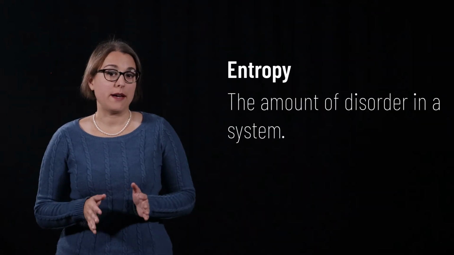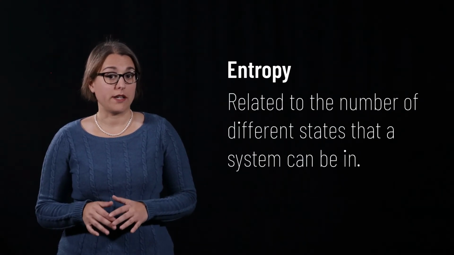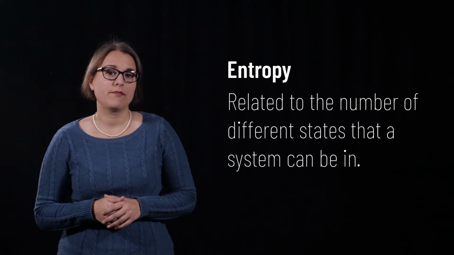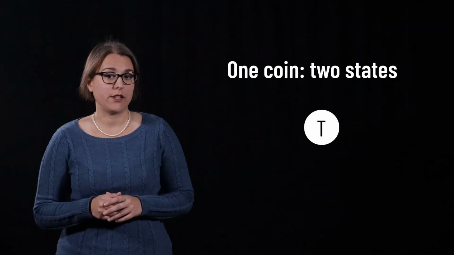Entropy describes the amount of disorder in a system. When we consider a system, entropy is related to the number of different states that the system can be in. Let's start by considering a very small system, a single coin. The coin can be either in its heads or tails configuration.